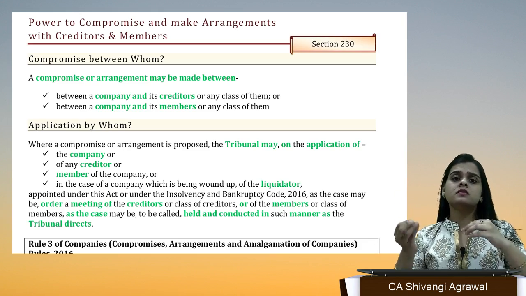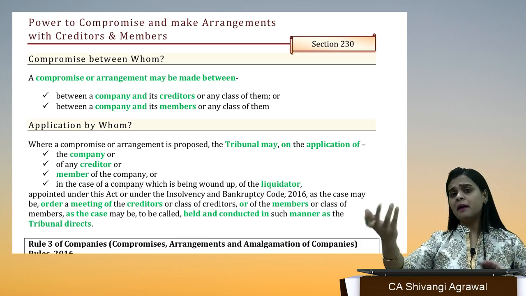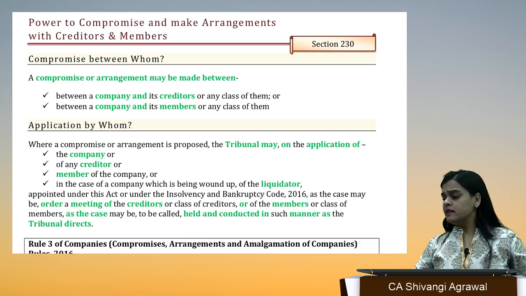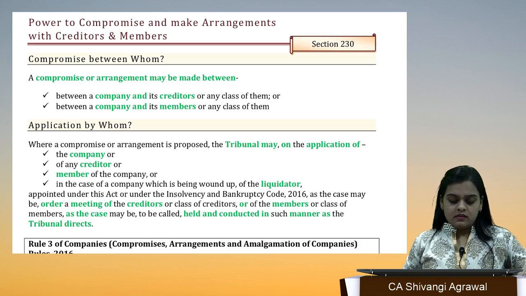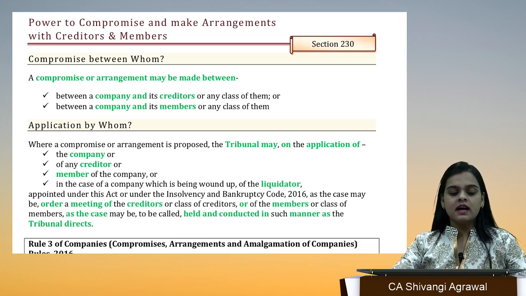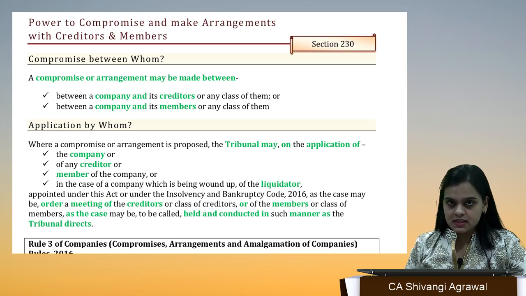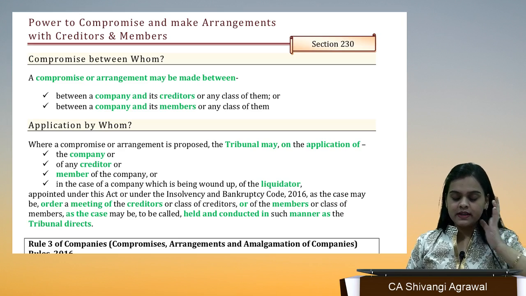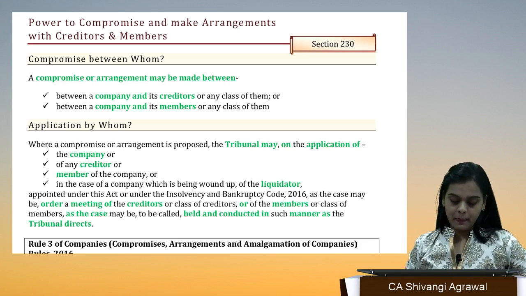The ones whose debts are secured by assets, it can be any bank from which we have obtained a loan. So far it's not written, but we will discover it. So it can be secured creditors, and it can be unsecured creditors also.